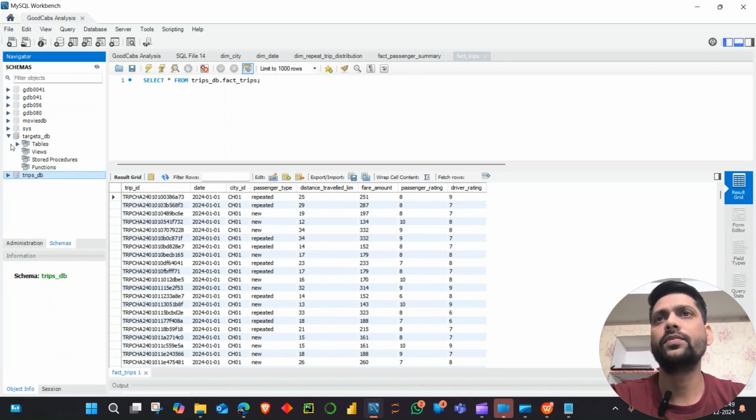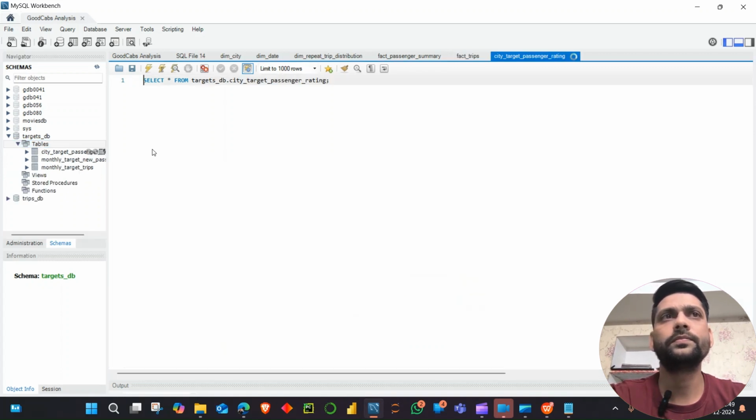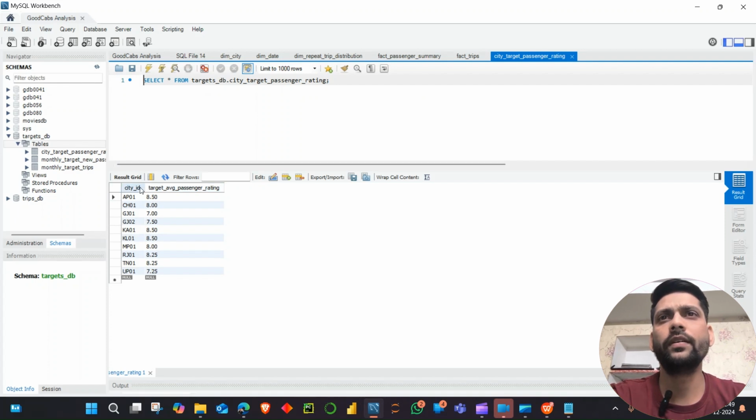After that we will check this target DB, the target database. In this we also have different tables. So first we will go through this. In this table we have city ID, again a unique ID common in all the tables. Then target average passenger rating. Okay, this is the average passenger rating.